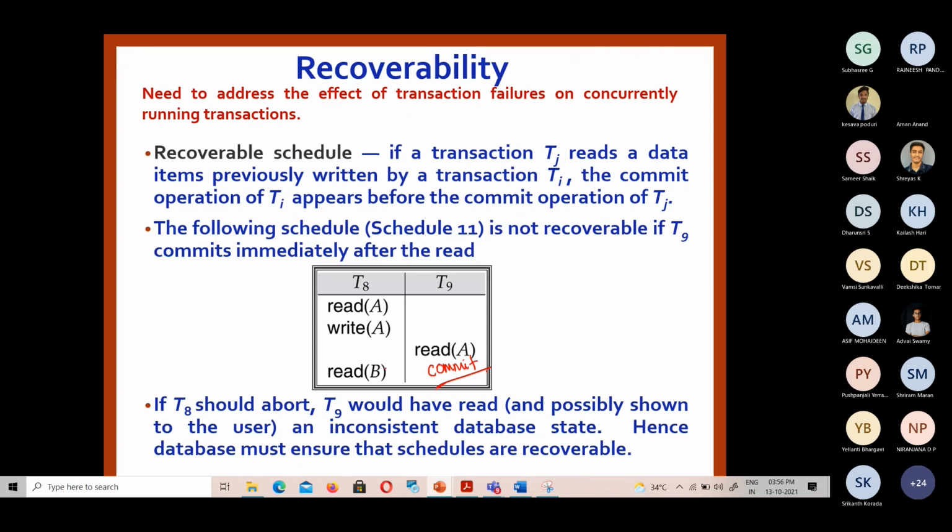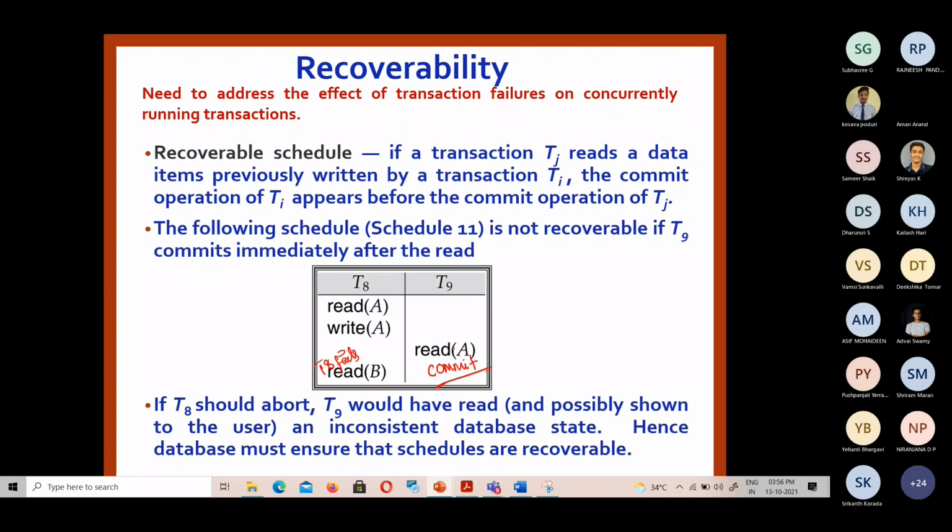Now after the commit of T9, T8 is still executing because it has more operations, and intermediately there is some failure in T8. T8 fails before it commits. So how can the atomicity property be ensured here?